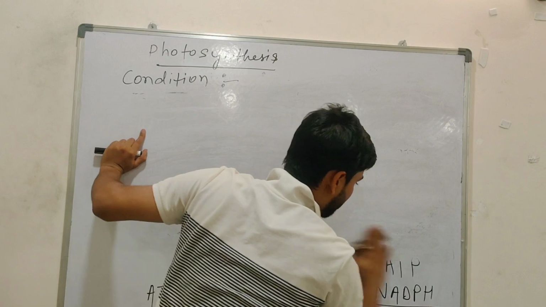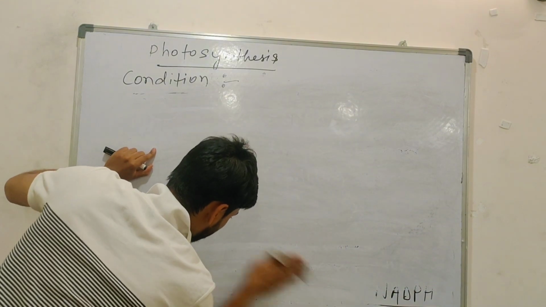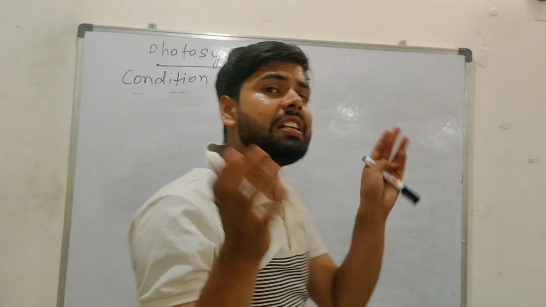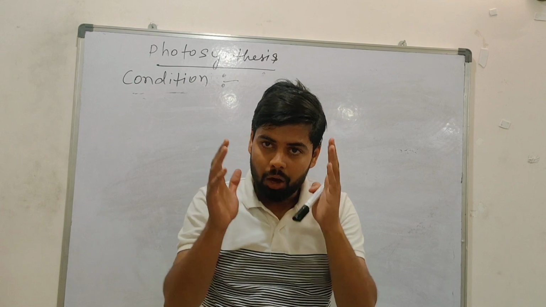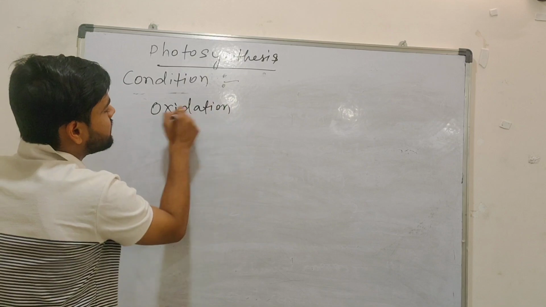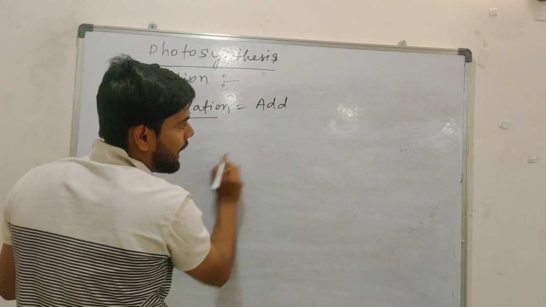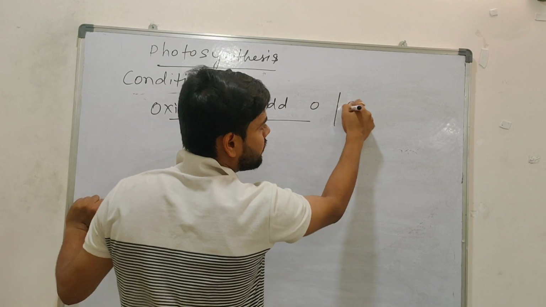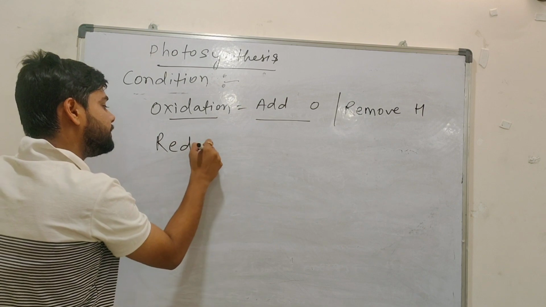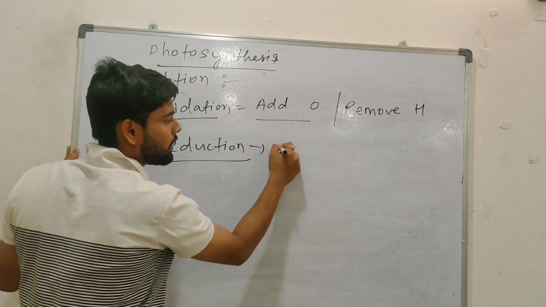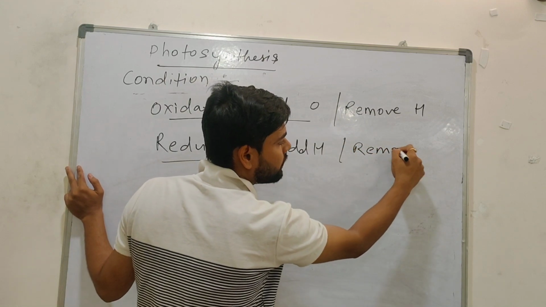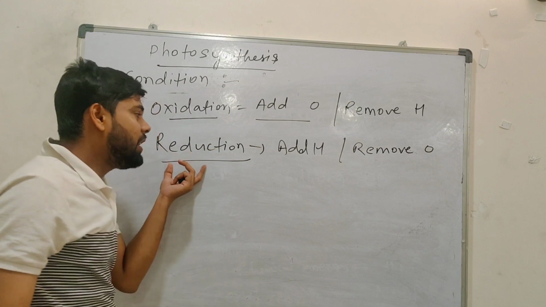So you understand the splitting also, everything you come to know here. Now the last point in your textbook is reduction. You know oxidation and reduction, two words are there. Understand very clearly the meaning of oxidation and reduction. Oxidation means you are adding oxygen and removing hydrogen. Reduction means addition of hydrogen and removal of oxygen.